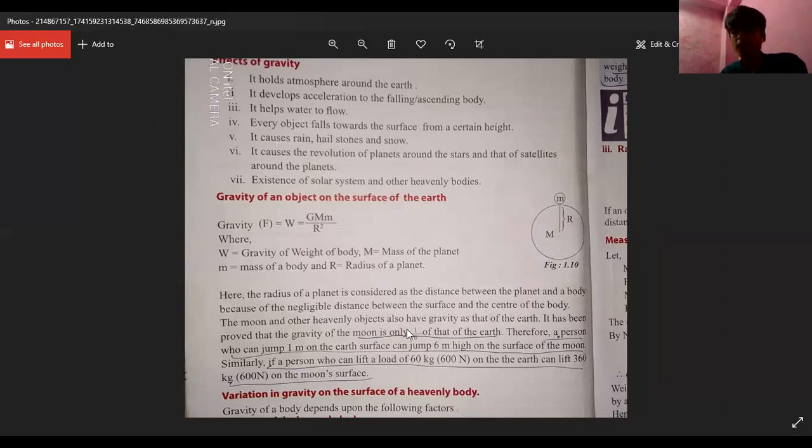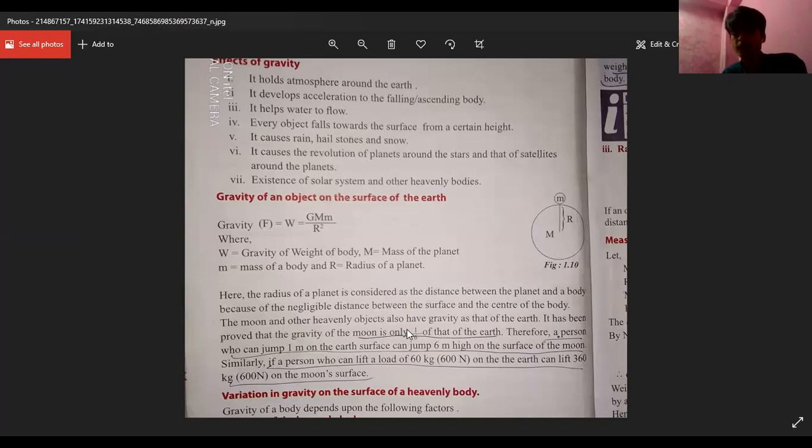Just for example, if the Earth has got 9.8, right? The acceleration due to gravity value of the Earth is 9.8 meter per second square. Then divide by 6, you will get the acceleration due to gravity value of the moon.